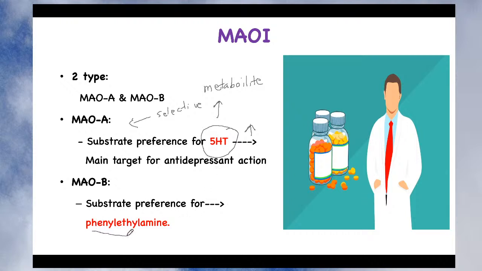So phenylethylamine does not have much relation with depression. So monoamine oxidase B does not play much role in the treatment of depression.